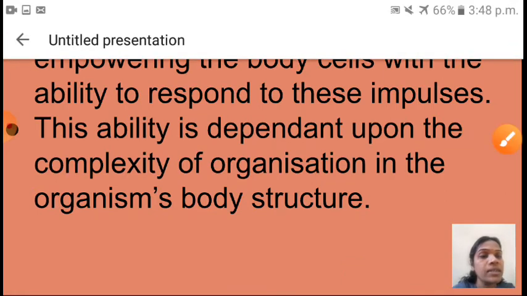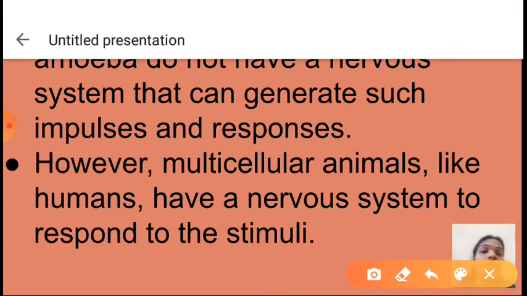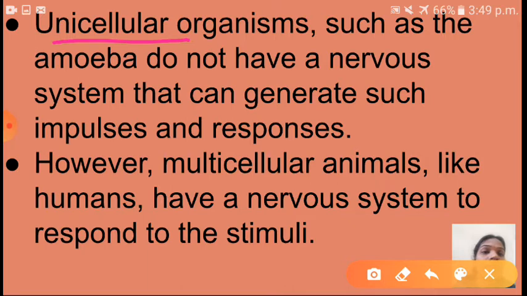Okay, and the next one, see here children. Unicellular organisms, you know what is meant by unicellular organisms. The body is made up of only one cell. So unicellular organisms such as the amoeba, that example is what? Amoeba, whose body is made up of only one cell, does not have a nervous system, but it can generate such impulses and responses. So this one cell is responsible to generate such kind of impulses and responses. Okay, but we are multicellular organisms, so we have that nervous system.